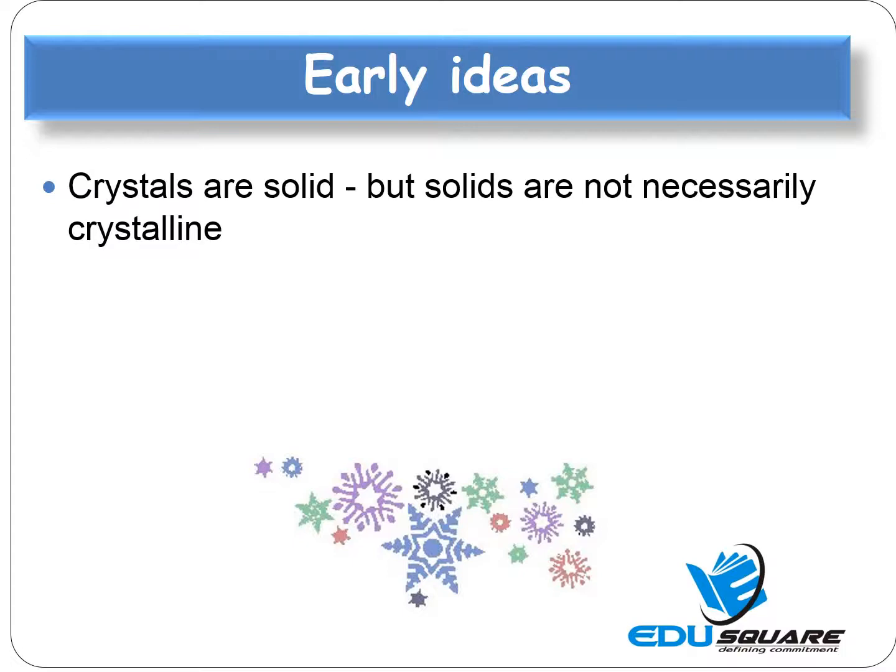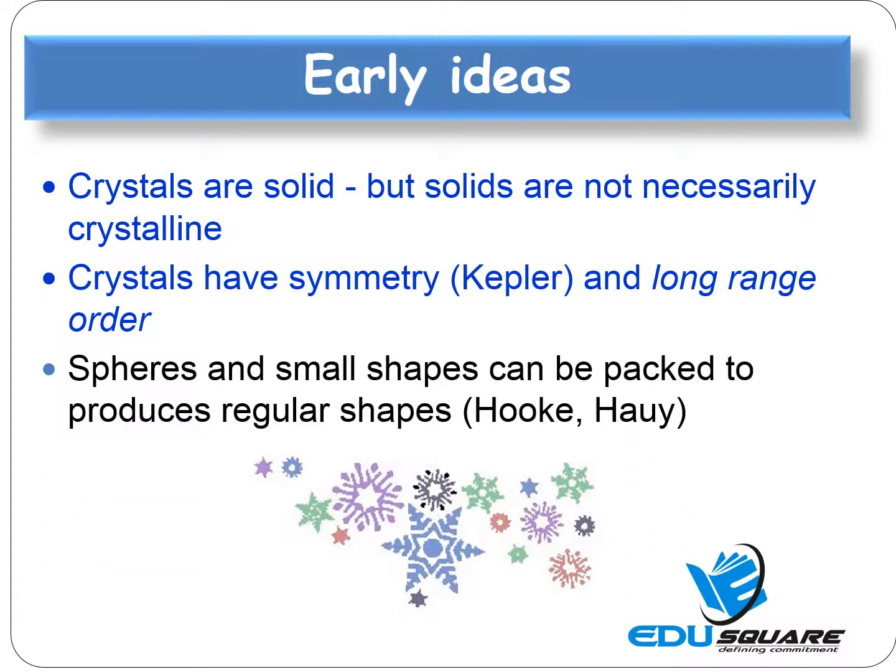The early ideas. Crystals are solids, but solids are not necessarily crystalline. Crystals have symmetry, as said by Kepler, and have long range order. Spheres and small spheres can be packed to produce regular shapes. Let us now see whether the early ideas were up to the mark or whether there is a difference in the exact packing of these close packed crystalline structures.